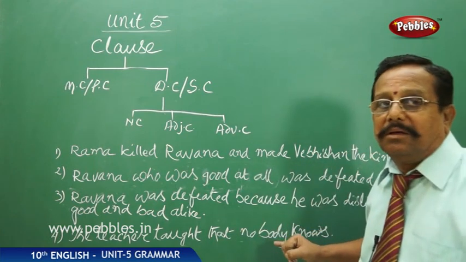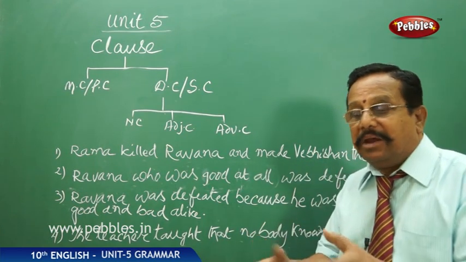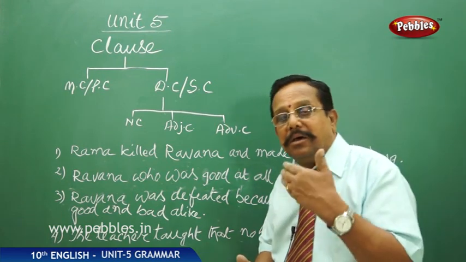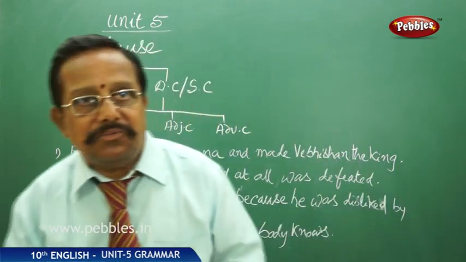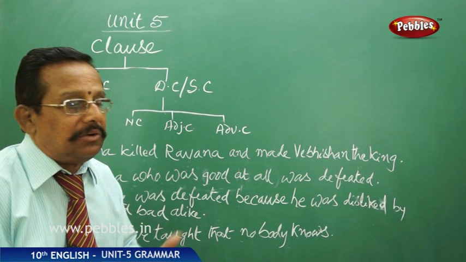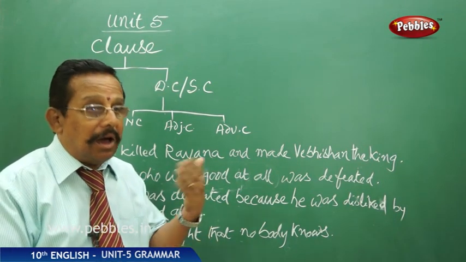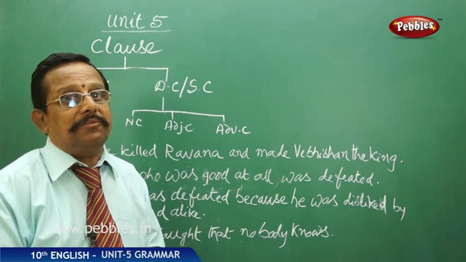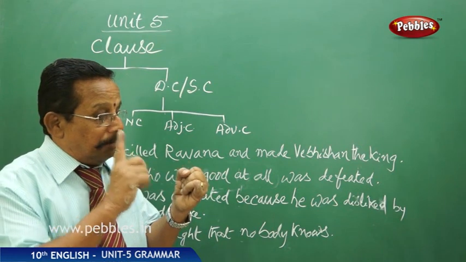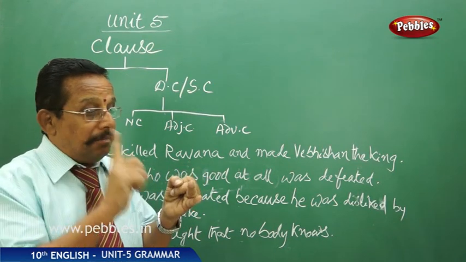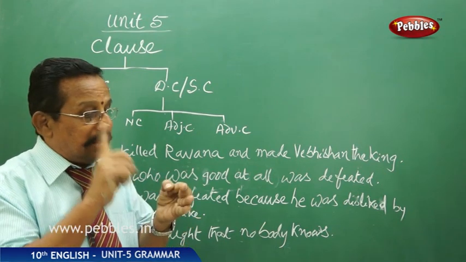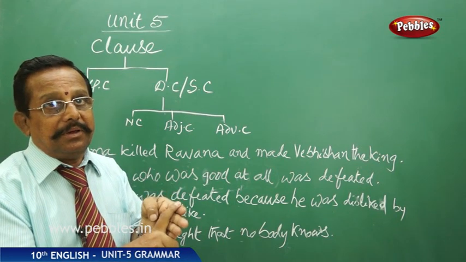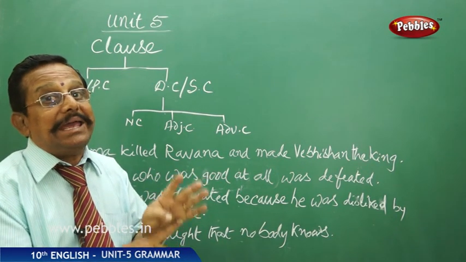So this is the reason for the work done, right? Whenever we speak about the reason, manner of the work done, place at which the work was done, time at which the work was done, those all come under adverb. Once again I'll repeat. Place of work done, manner of work done, reason of work done, and time of work done, right? These four talk about the adverb.